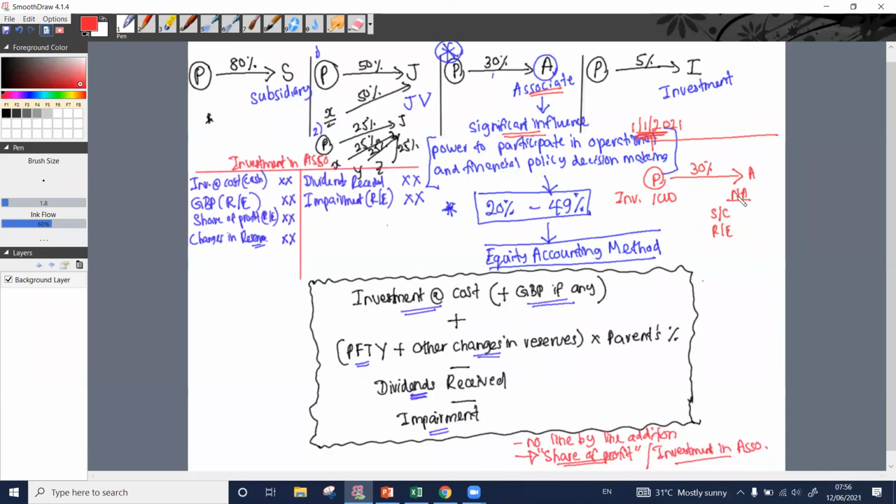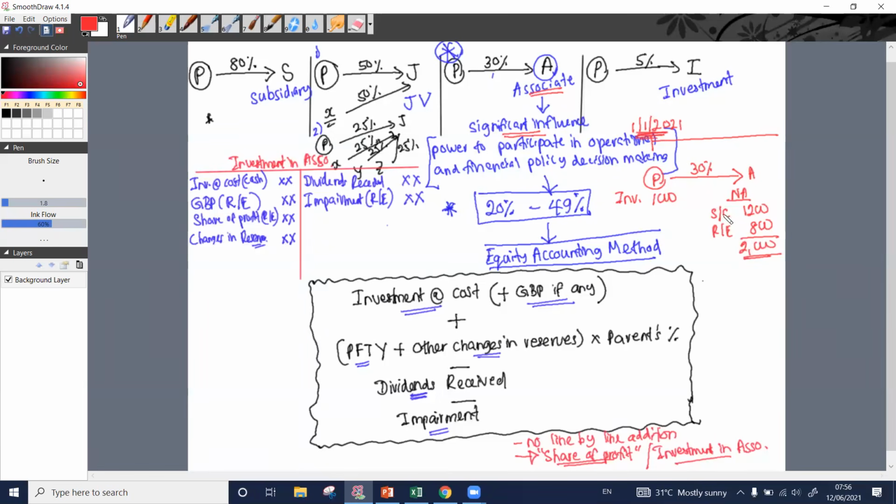Assume as at the acquisition date, they have a stated capital of 1,200 and retained earnings of 800. On the acquisition date, our associate's net assets were at these figures. If we look at their balance sheet, it will show stated capital of 1,200 and retained earnings of 800. It means the total net asset amount is 2,000.